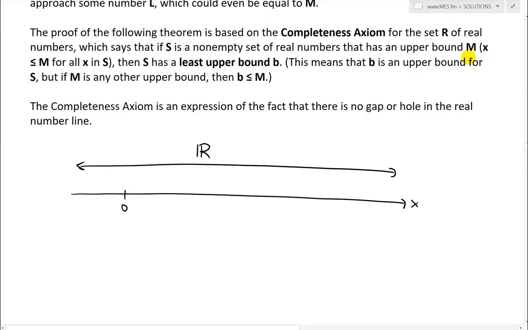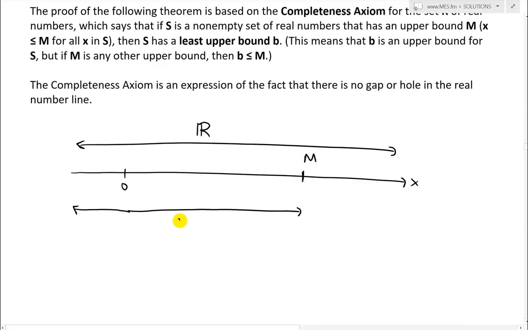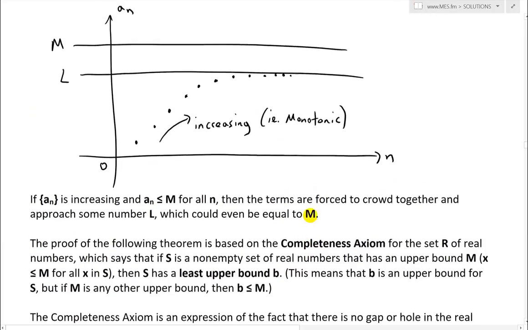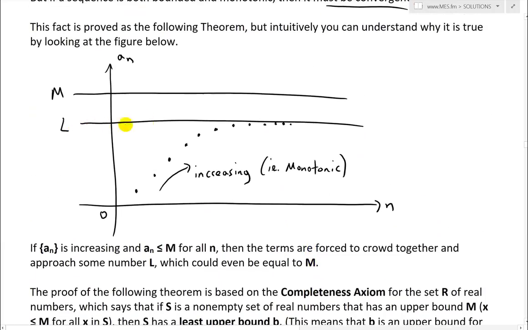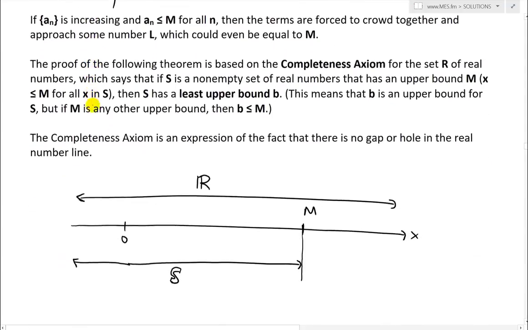So what we'll do is take a set of real numbers from all the way to the left, and then moving to the right, but instead of all real numbers, we get all the way up to here, which is M. And this is S. I'll draw S like this. It indicates it's a set, so it stops right over there. So that is bounded above, but it's pretty much similar to this one, where L could be considered a least upper bound. That's the upper bound there.